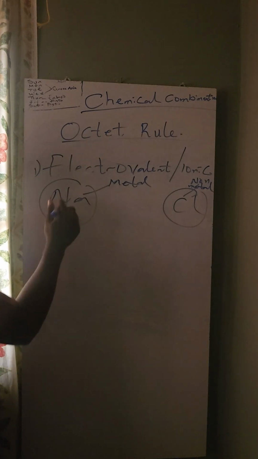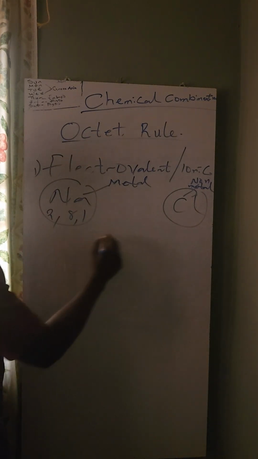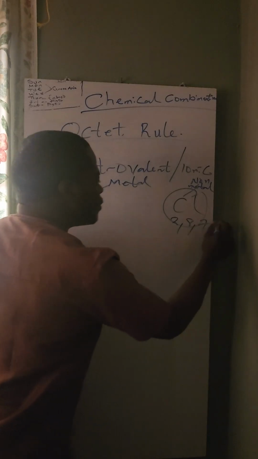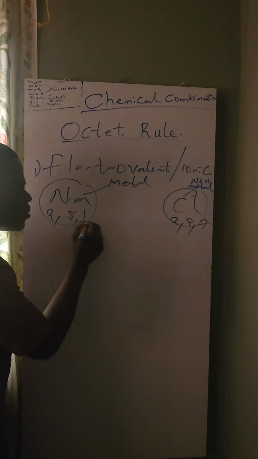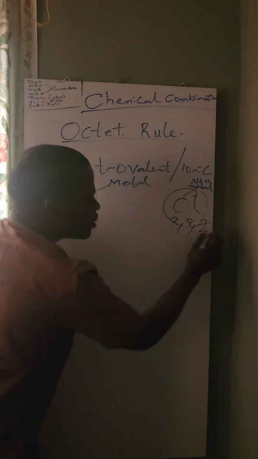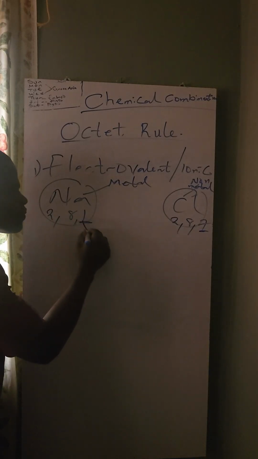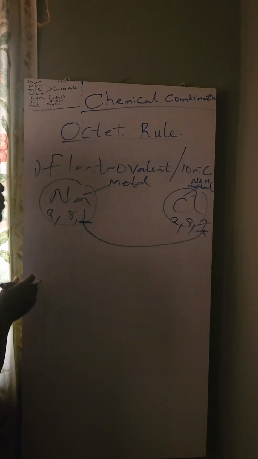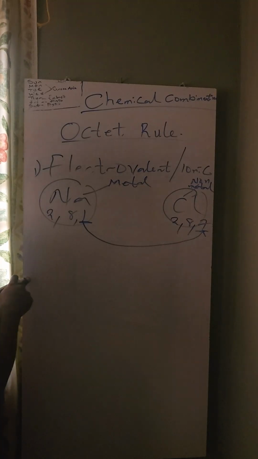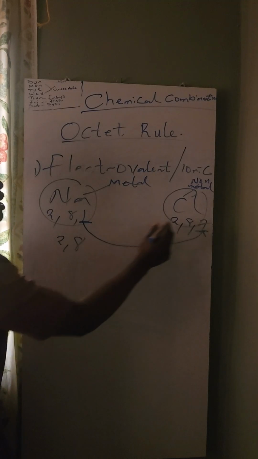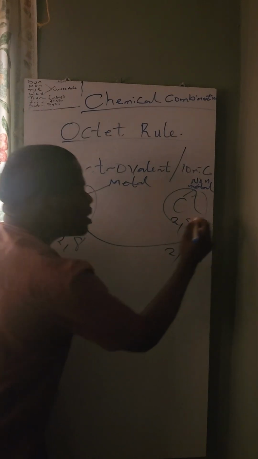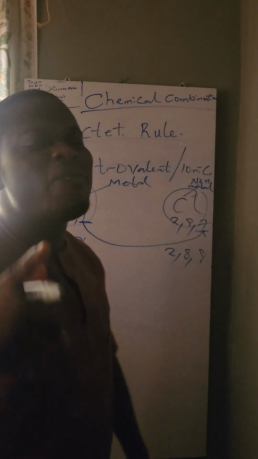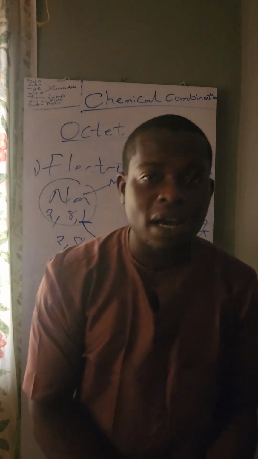Am I communicating? This one is 281. This one is 287. This is the outermost electron, the valence electron. There is now going to be a complete transfer of this to this, so that they both have an octet configuration. They both have 8 electrons. Element 2, 8. Element 2, 8, 8.